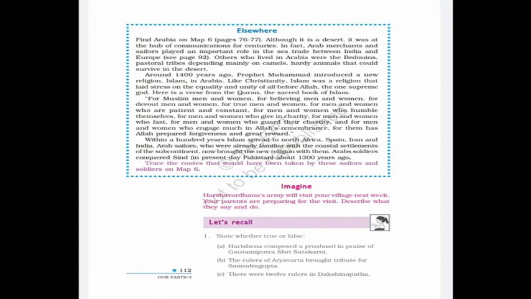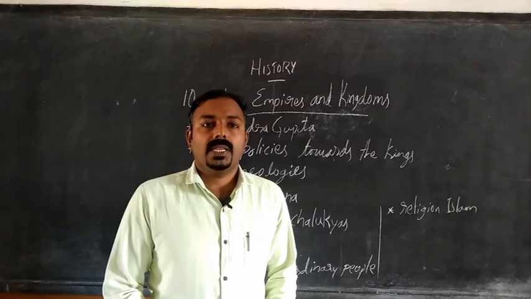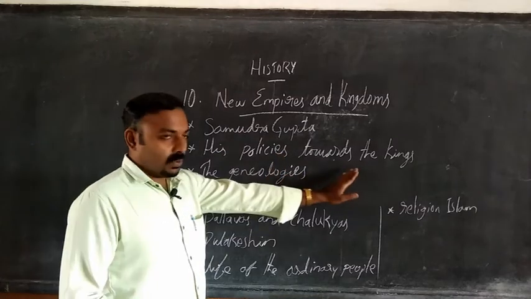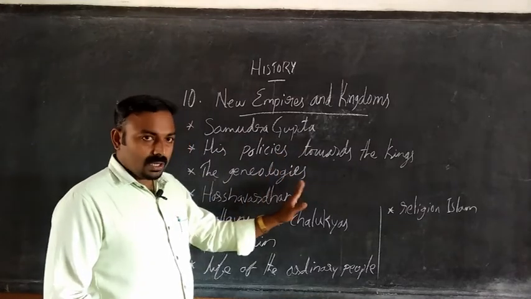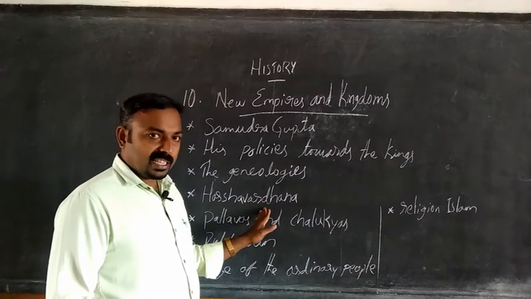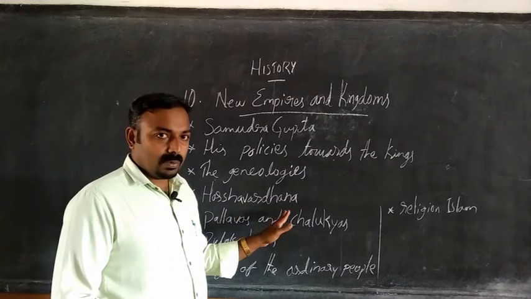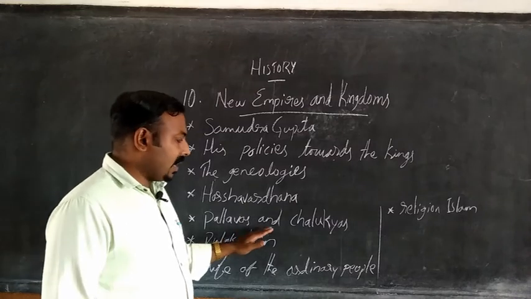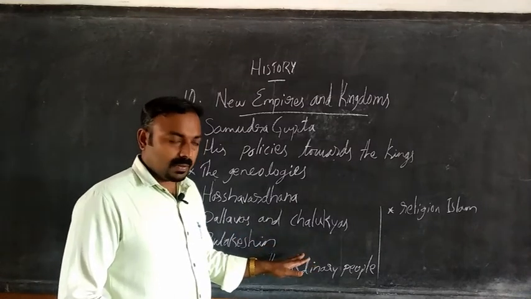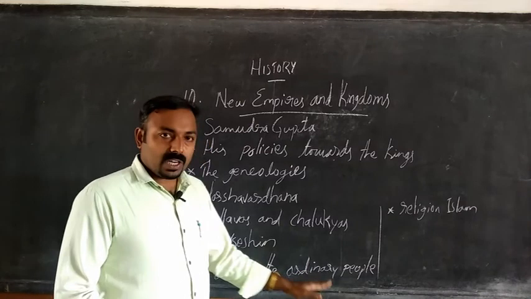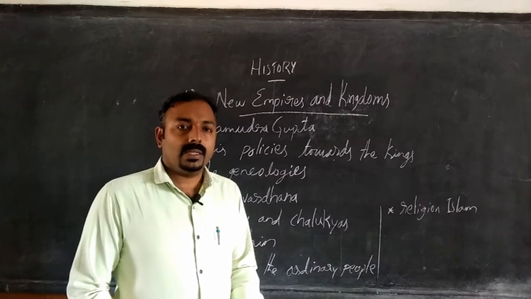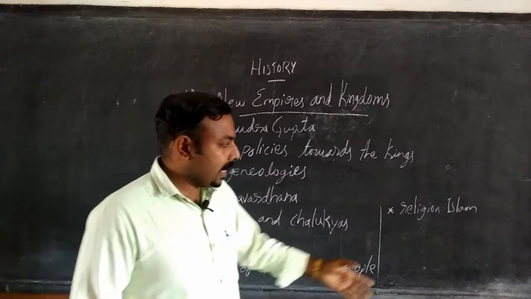1300 years ago. We have seen the Gupta rulers. Samudragupta was a famous one, with his policies towards other kings, and the genealogy of the Gupta kings. We also saw Harshavardhana, his policies and the writings about him, the Pallava rulers and Chalukyas, and Pulakesin II, another famous ruler. The life of ordinary people was described by Hiuen Tsang, based on what he saw in the kingdom. And we saw the religion Islam,